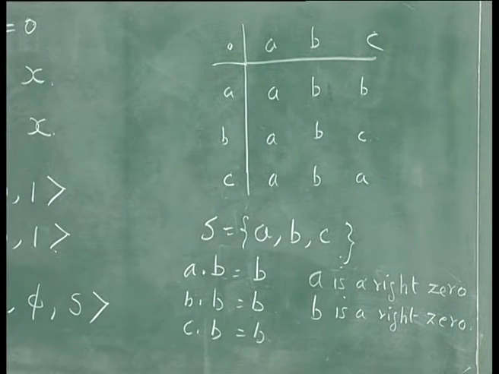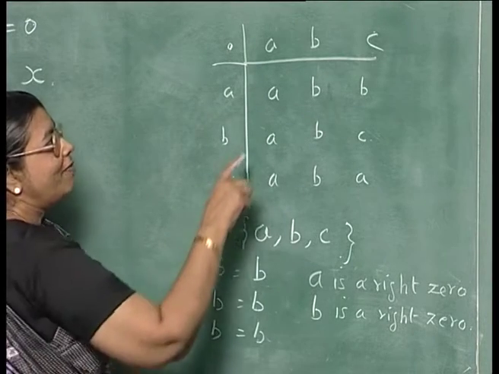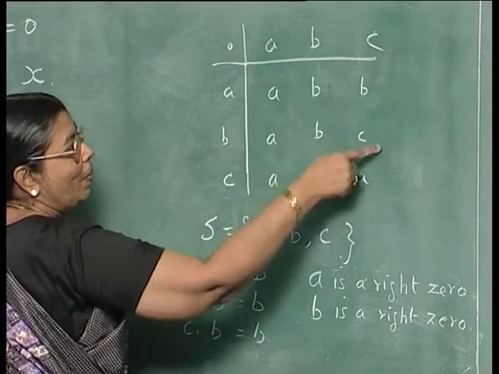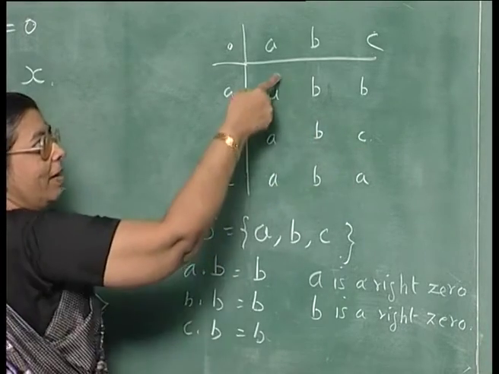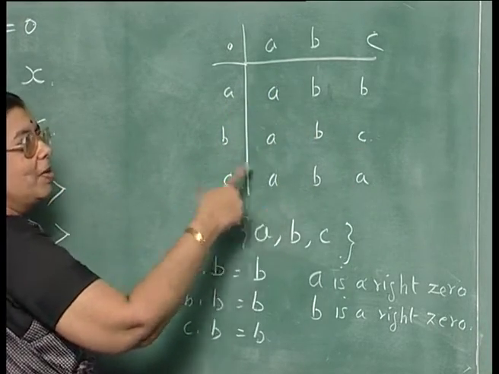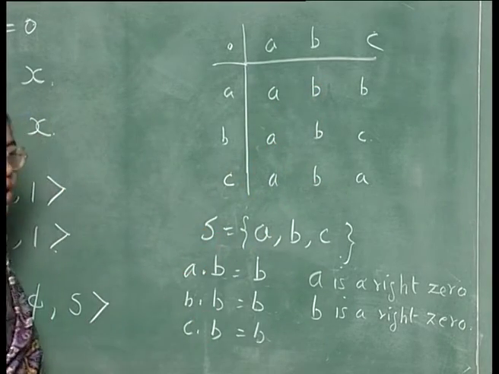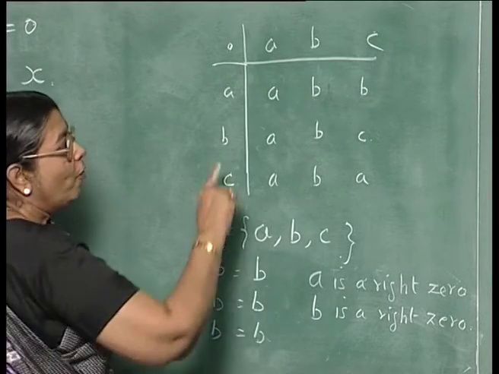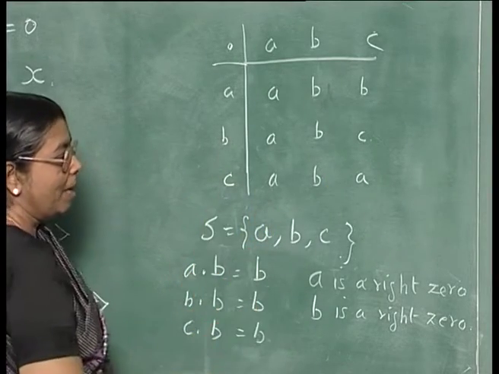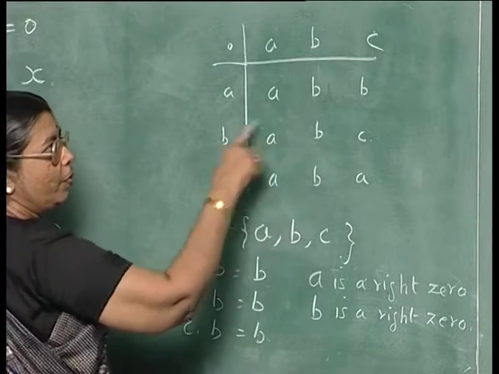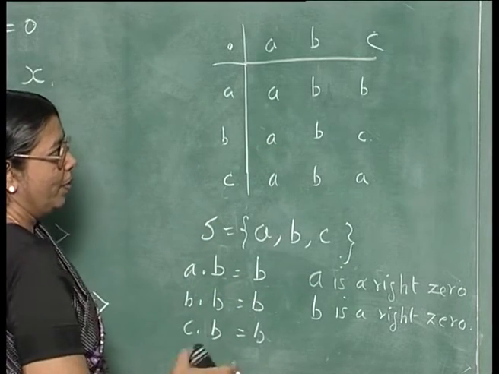Does there exist a left 0? Here there is no left 0, because if you have a left 0, you must have one row consisting of the same element. Here this column consists of the same element, so it becomes a right 0. This column also consists of the same element, so it becomes a right 0. If one row consists of the same element, it will become a left 0, but here you do not have that, so there is no left 0 here.